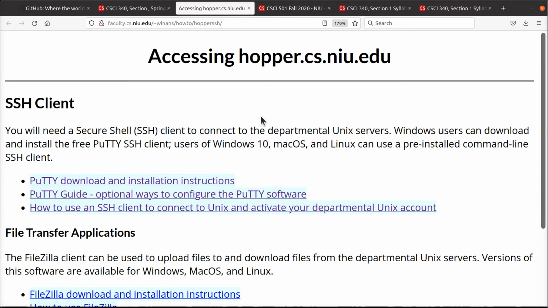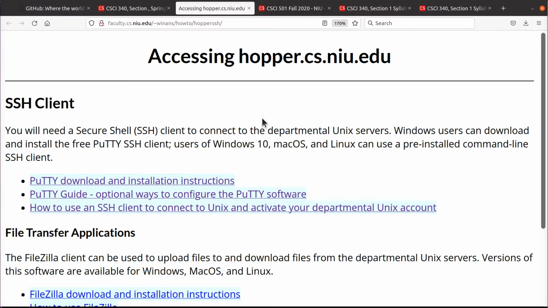One note about using PuTTY or anything, really: if you SSH into Hopper and you repeatedly type in the wrong password, eventually the university will cut you off and block your access to your account. If that happens, you need to send an email back to Kirk Duffin, the email address in the syllabus, and tell him that this has happened so he can unblock you. Otherwise, you don't get any access at all.